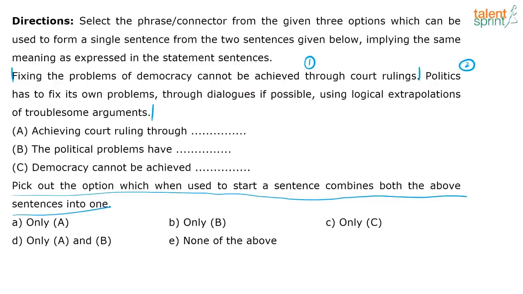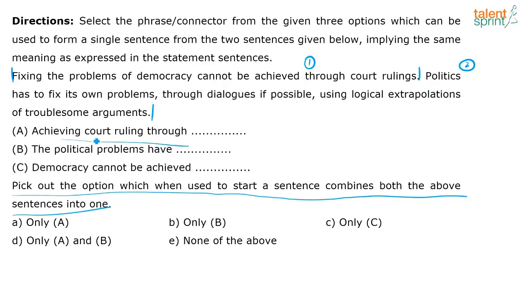So, paying attention to the questions. If I start this question saying "achieving court ruling through", let's look at option A. "Achieving court ruling through fixing the problems of democracy cannot be achieved through court rulings." I really can't do that, right? It's redundant. I cannot start to combine these 2 sentences with this phrase.